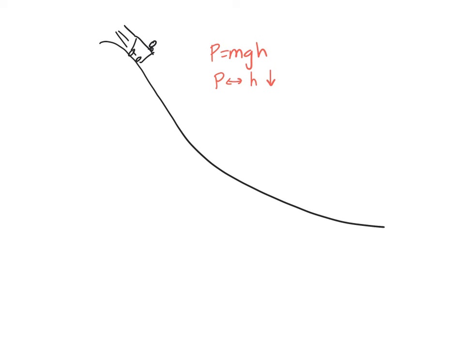Now, what is happening to the kinetic energy? Well, the potential energy is turning into kinetic energy. So as they go down the hill, the kinetic energy will be increasing.